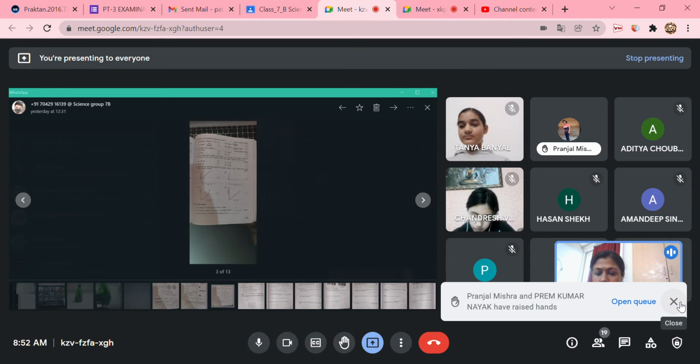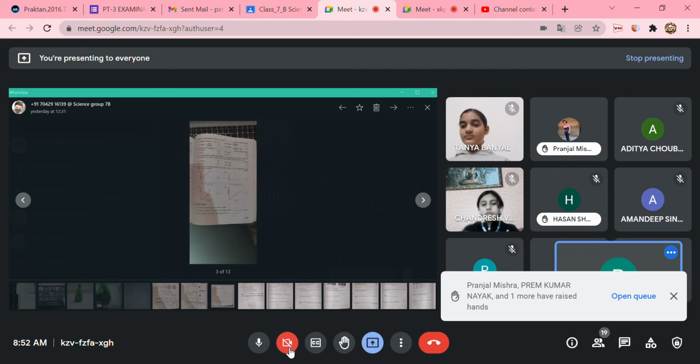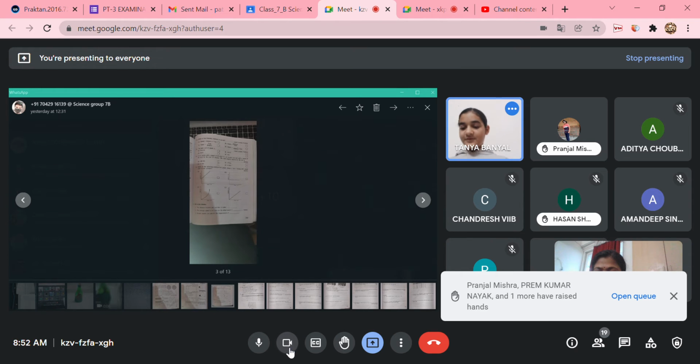Which of the following are not correct? If not correct, you are going to justify why it is not correct. First: the basic unit of time is second. The basic unit is second. True.